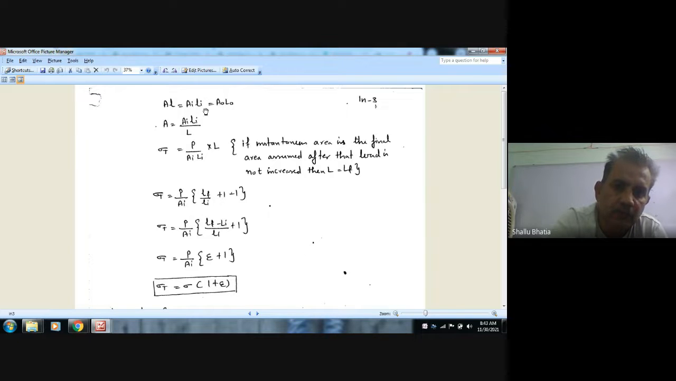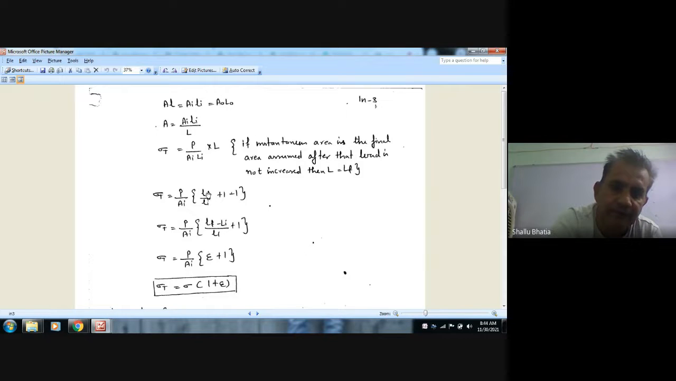Now if we put this A in true stress, it will become P by Ai Li into L, because true stress is P by A and we are putting the value of A here, Ai Li by L. Now, if we assume that the instantaneous area is the final area, then the instantaneous length will be the final length, and after this the extension will not occur. We have reached the final length. Now we can also write L is equal to Lf.